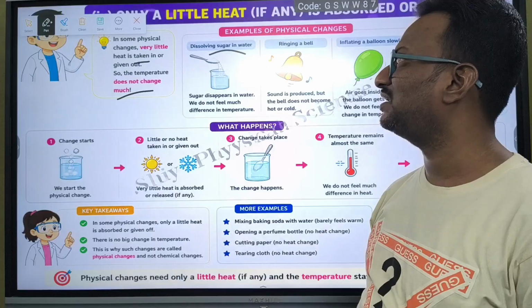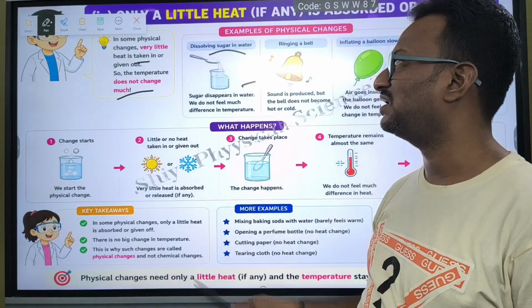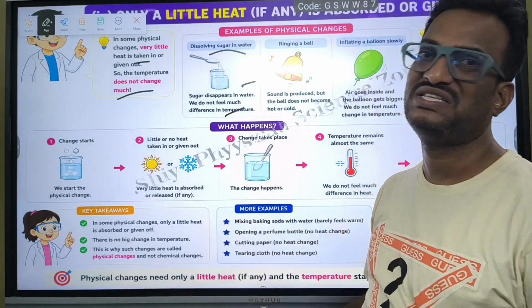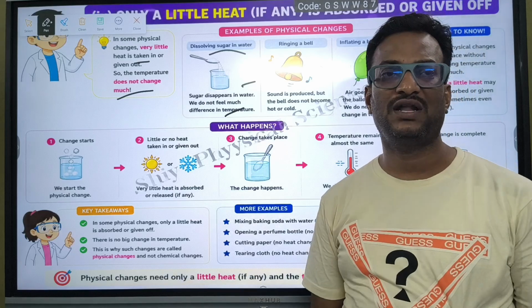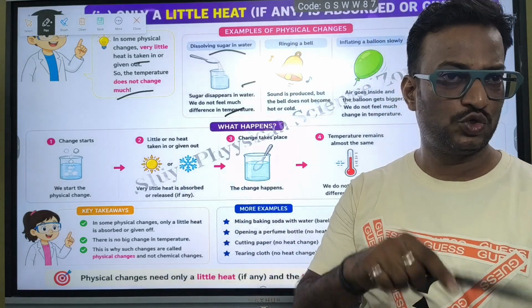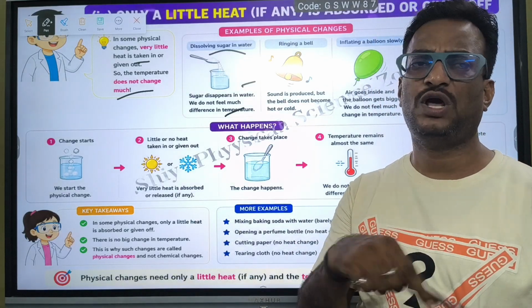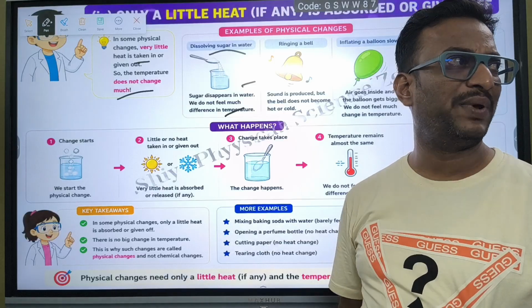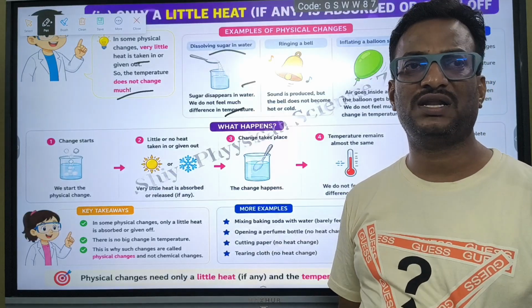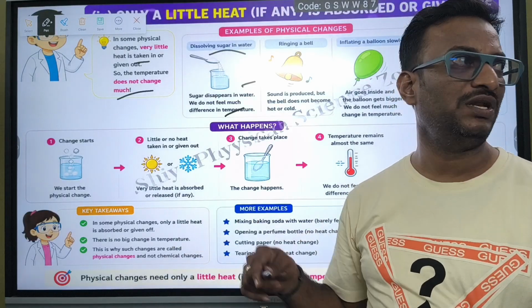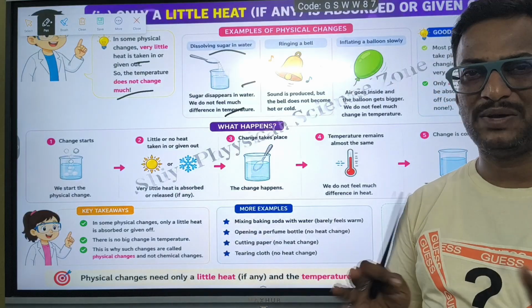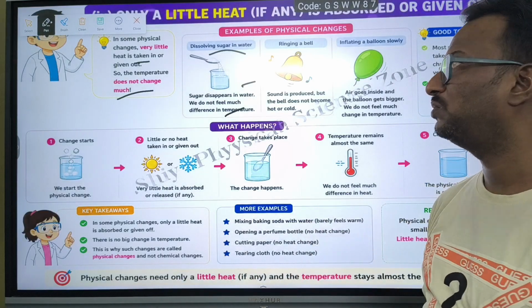Dissolve sugar in water. Sugar disappears in water. We do not feel much difference in temperature. If you take normal water and add sugar to it and dissolve it, and you check the temperature of common water and the sugar solution, there will not be much temperature difference.